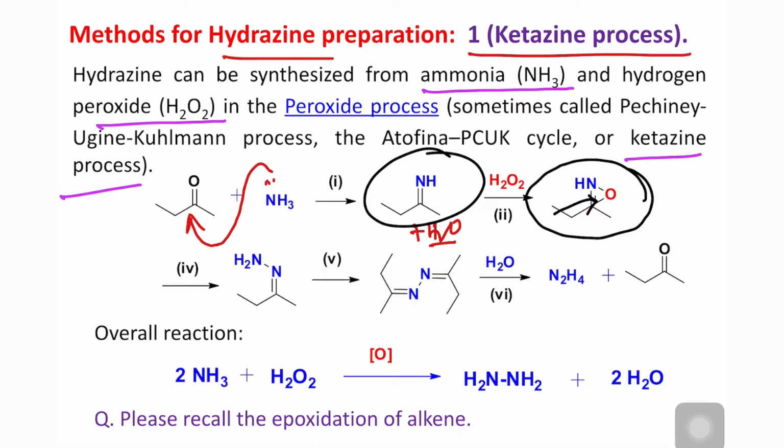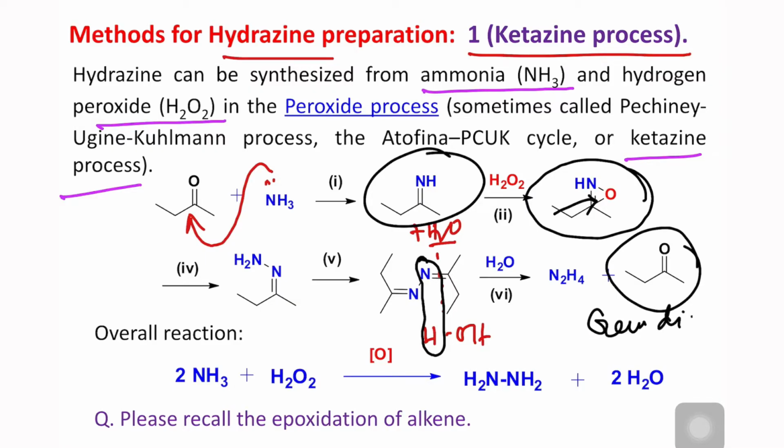It's a dihydrazone derivative, and upon hydrolysis, nitrogen is more electronegative, so it will attach to the hydrogen, and this part will generate the ketone, because gem diols are not stable. I have already uploaded a dedicated lecture on it. So in this way hydrazine will be produced.